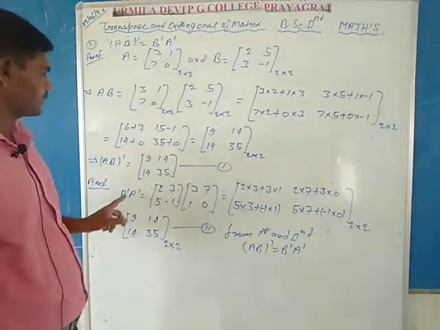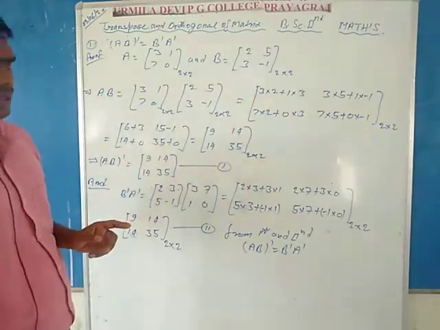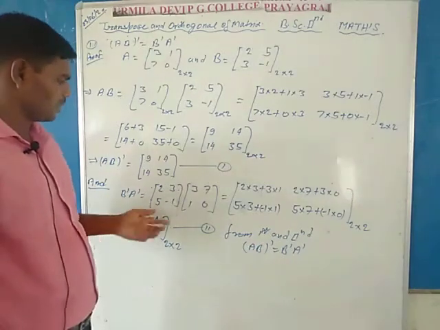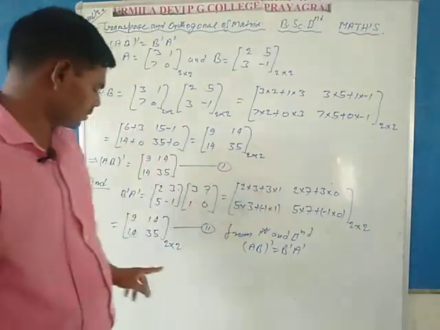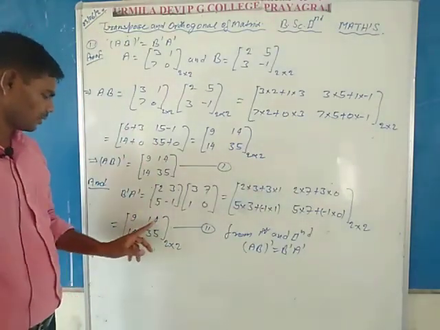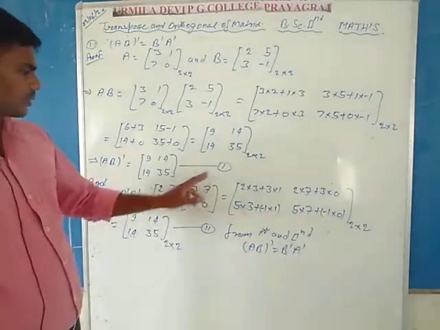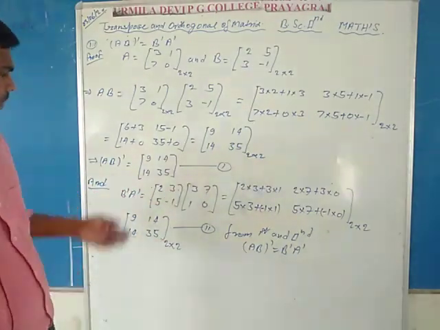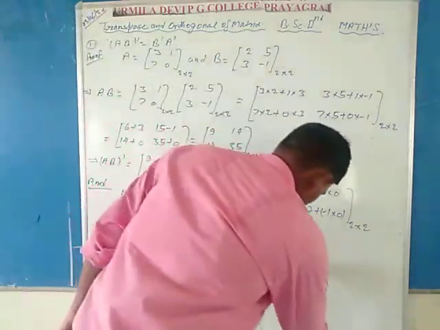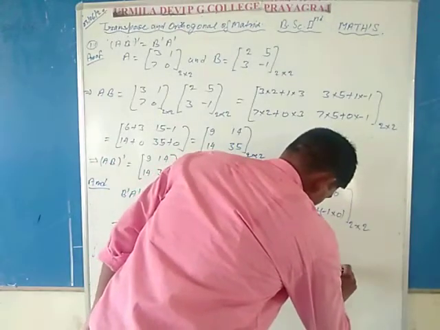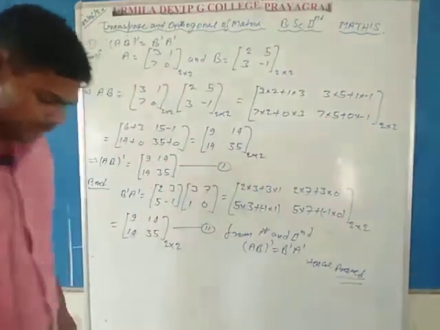After that, calculate the value of B dash A dash in multiplication form, B dash from B and A dash from A, according to the transpose of the matrices, applying all the rules of multiplication and simplification, which gives 9, 14, 14, 35. So from the first and second equations, it's clear that (AB) dash is equal to B dash A dash. Hence proved. The third property is proved.